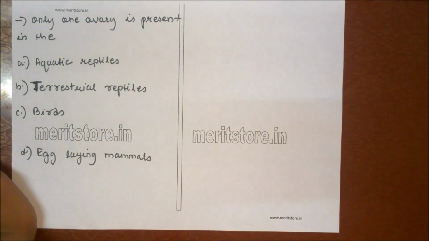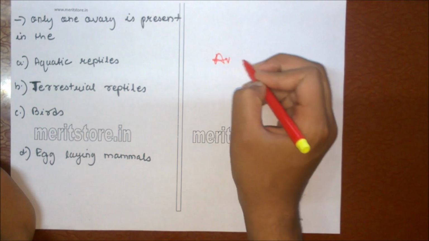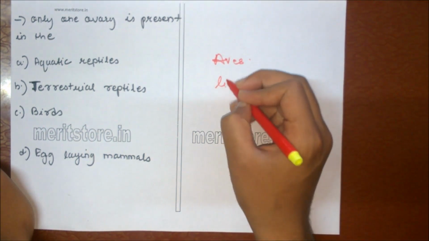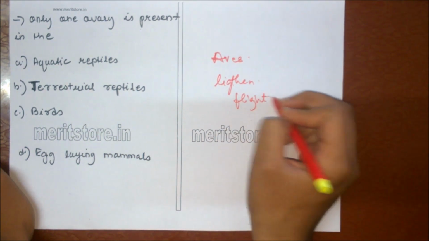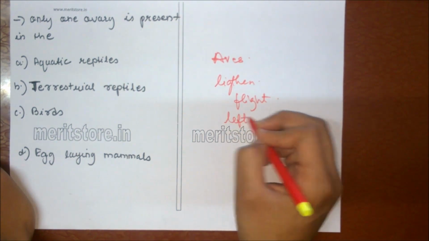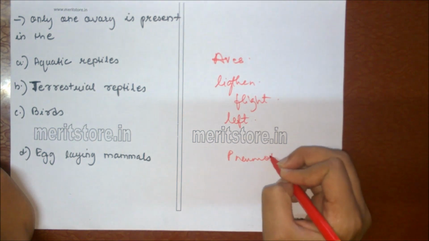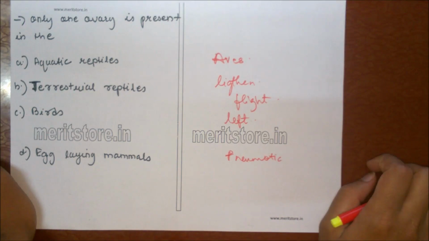Only one ovary is present in the A. Aquatic reptiles, B. Terrestrial reptiles, C. Bird, D. Egg-laying mammals. One ovary is present in class Aves because it helps lighten the weight of the birds, which helps them in flight. So mostly there is only the left ovary and left oviduct. Pneumatic bones are also present. This also helps lighten the weight, which helps in flight. And many other modifications are seen in birds. Option C.